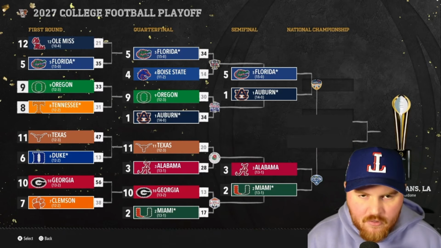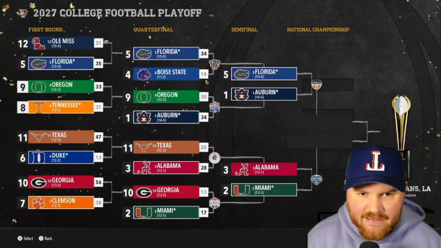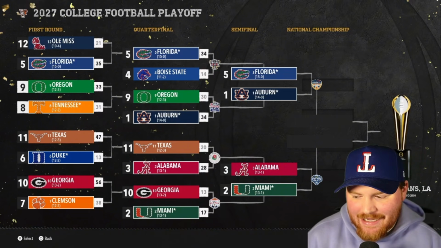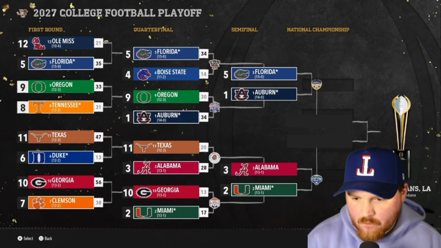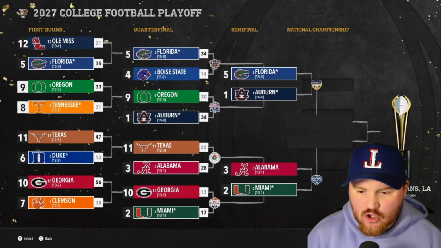So let me put the points together and we'll see what these games mean, if Florida still has a chance to catch them or if Auburn has a chance to catch Miami at the end here. All right, so our final season is here. We're in the semifinal and it's already decided, folks. Right now, going into the semifinal, this is what our scoreboard looks like.